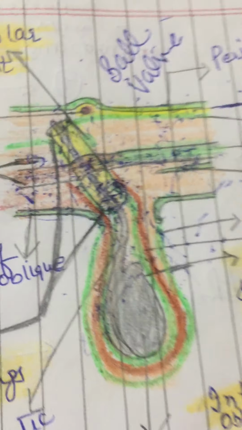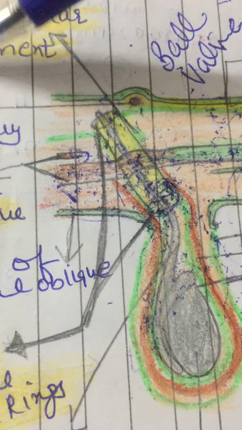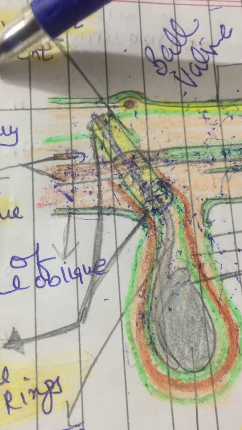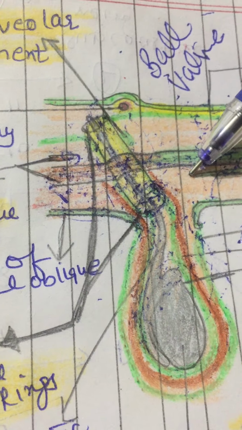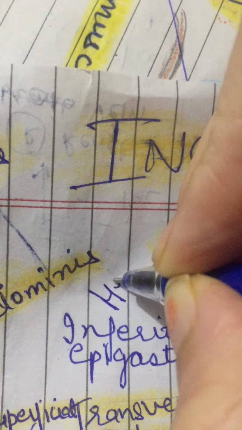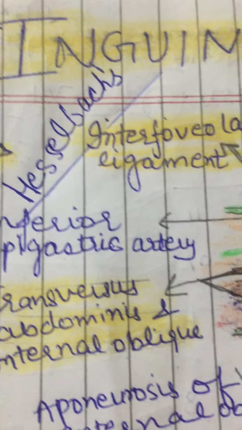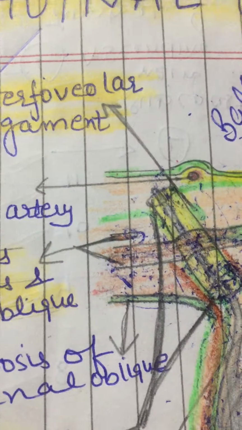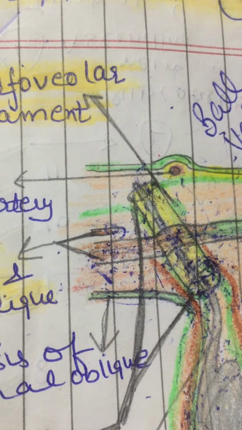So let me discuss some differences between direct and indirect hernia. Hernia enters the inguinal canal through the deep ring in case of indirect. In direct, it enters through the inguinal triangle of Hesselbach, right? Let me write the spelling of Hesselbach: H-E-S-S-E-L-B-A-C-H apostrophe S. Hesselbach's triangle, right? Now, second, the neck of the hernial sac lies lateral to the inferior epigastric artery in case of indirect hernia. In case of direct hernia, it lies medial to the inferior epigastric artery.